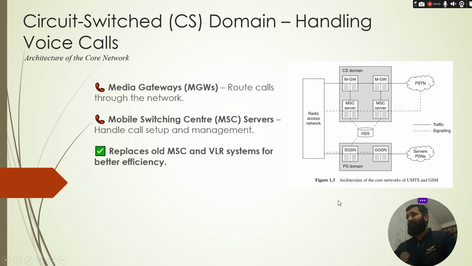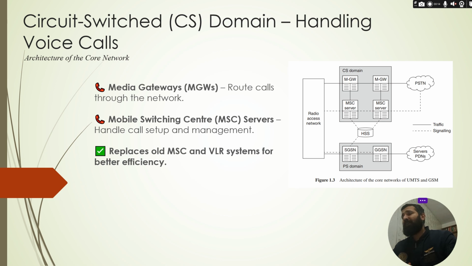Now we know that the core network has two parts. The first one is called the circuit switch domain and the second one is called the packet switch domain. Let's talk about them one by one. Let's first talk about the circuit switch domain, which is responsible for handling voice calls.